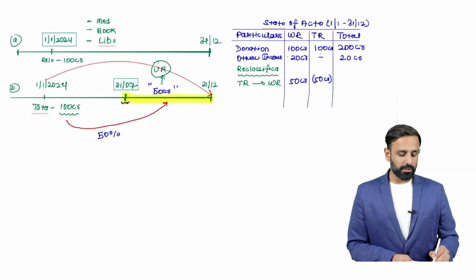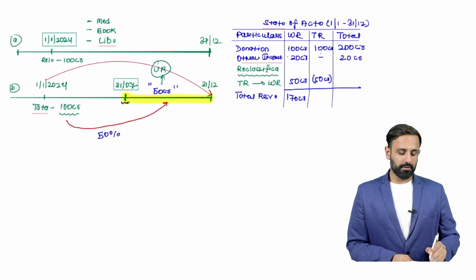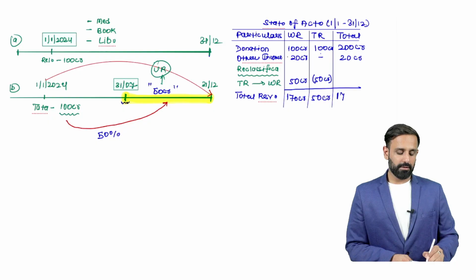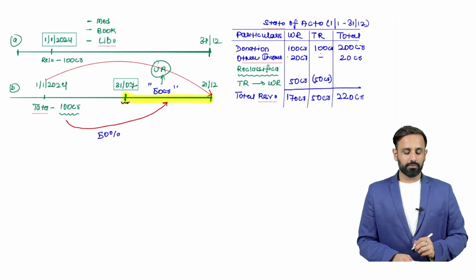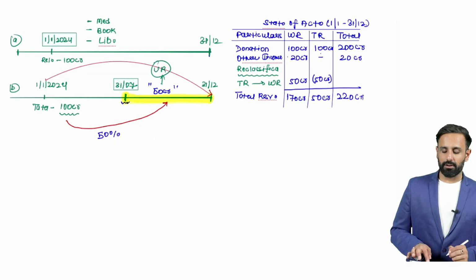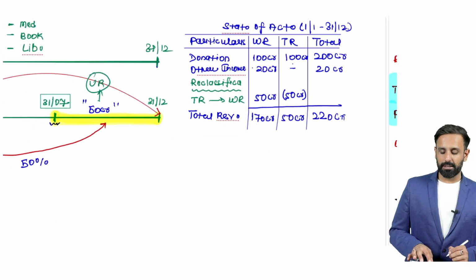If I do the total of revenue here, what would be the total in this case? The total would be 170 crore. Here it is going to be 50 crore, and here the total would be 220 crore. So I think you are able to understand that this is how the adjustment has to be made.